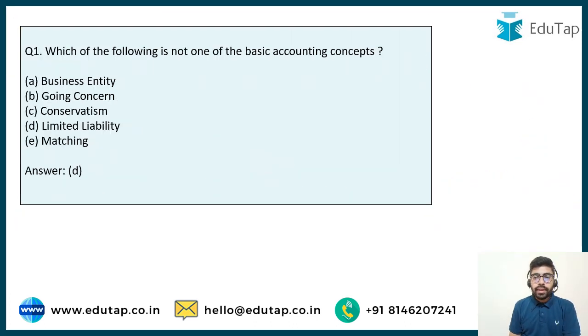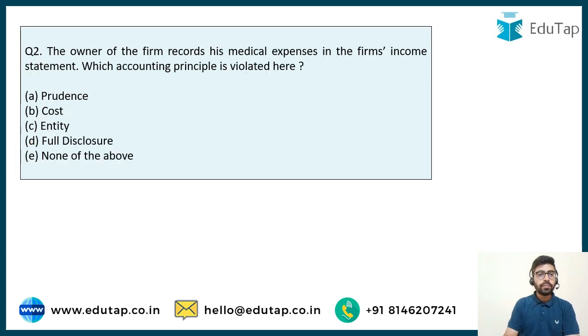So now we can easily answer this question. Out of these options, business entity, going concern, conservatism and matching are basic accounting concepts. Limited liability is not a basic accounting concept. So this is going to be the answer for this particular question. Now let's move on to the next question.